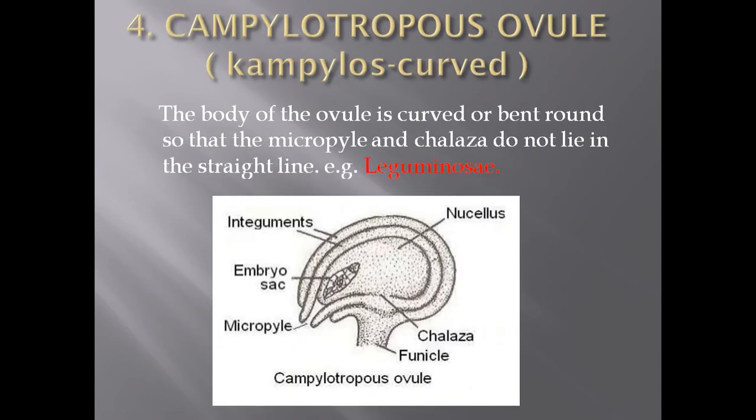Next, the fourth type of ovule is called the campylotropous ovule. Here it is derived from the word campylos, which means curved. Here the body of the ovule is curved or bent round, so that the micropyle and chalaza are not in a straight line. As the body is curved, these are not in a straight line. This type of ovule is reported from the family Leguminosae, and this is called the curved type or campylotropous type of ovule.